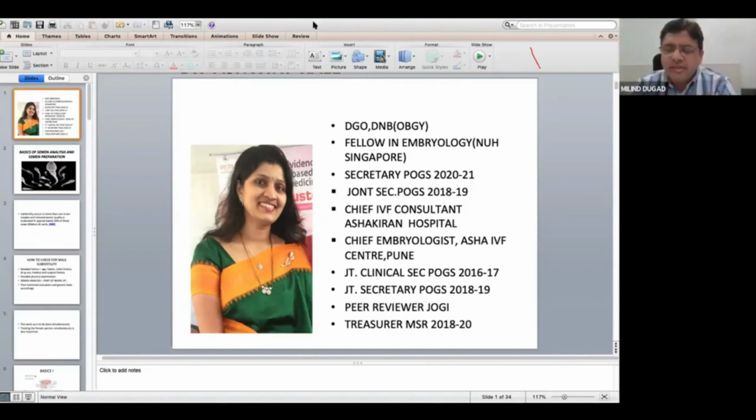What should be done in cases where the husband is HBsAg positive? You would treat the patient in the same way as you would a discordant couple. You have to tell them clearly that no matter how you prepare the sample, HBsAg can still be transmitted. It is not 100% foolproof. And if the patient is still ready with that, you could go ahead and do the IUI in the same way as you would treat a seropositive patient. All universal precautions have to be taken.